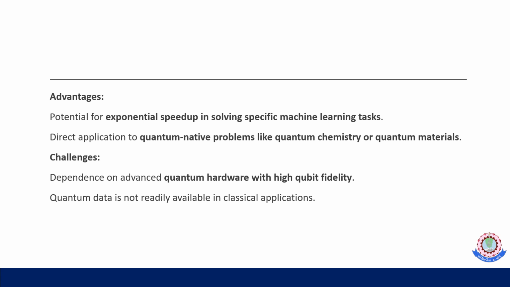The advantage is that we can get exponential speedup in solving specific machine learning tasks. For quantum-native problems like quantum chemistry and quantum materials, we can have direct application. Next, the challenge is that quantum hardware with a high qubit count is very important here. That is the biggest challenge. We can easily go with all kinds of classical applications, but here we are going with quantum data. So that is the biggest challenge.